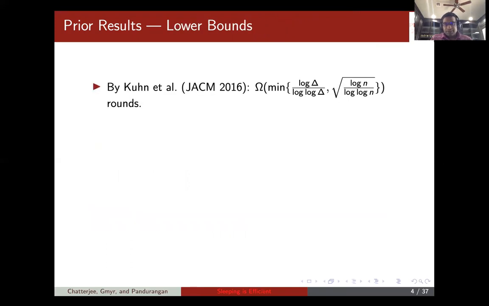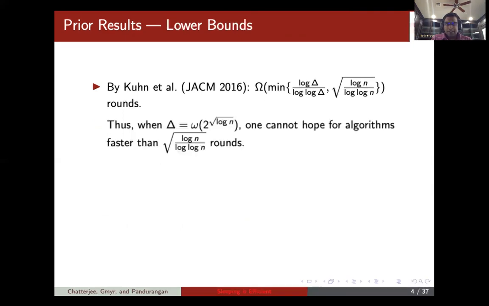So what is the situation from the lower bound side? We have the famous lower bound by Kuhn et al. that shows that MIS cannot be solved in fewer than log delta / log log delta or sqrt(log n / log log n) rounds. This means that if delta is little omega of 2 to the square root of log n, one cannot hope for algorithms that are faster than sqrt(log n / log log n) rounds. So this is sort of an absolute lower bound for MIS algorithms as far as time complexity is concerned.